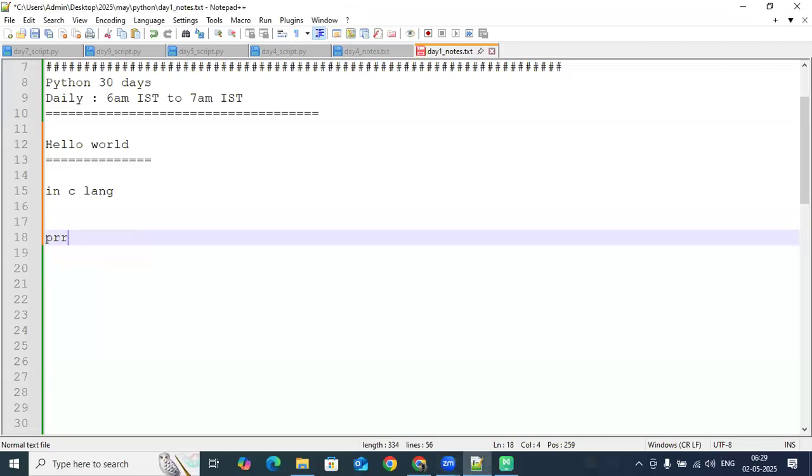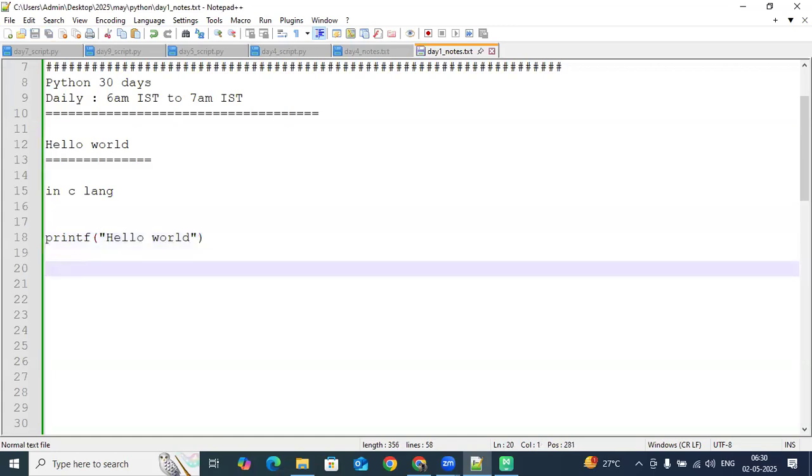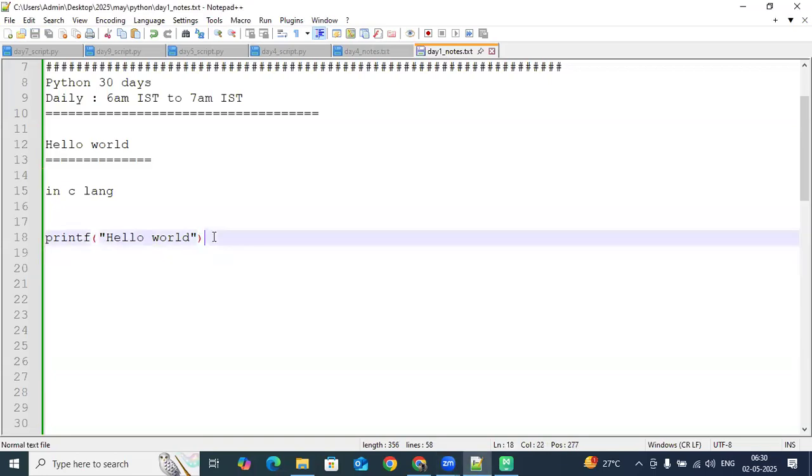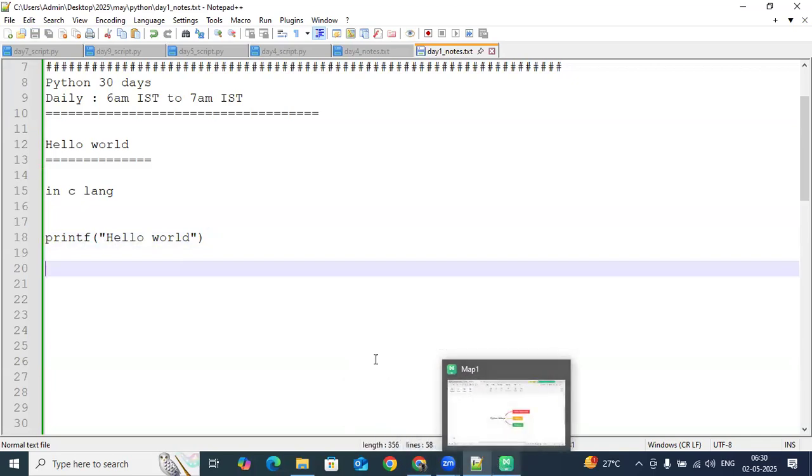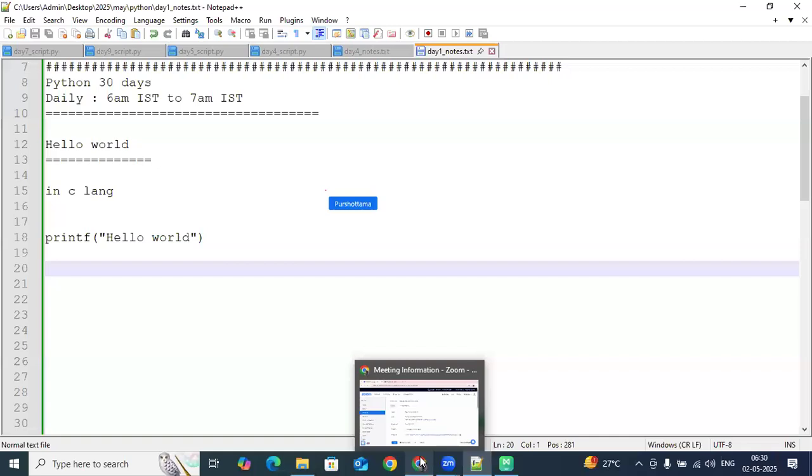If I use just printf, do you think it prints hello world? Srilata said, okay, printf hello world. Can we write directly like this, print hello world? Is it accepted by the C compiler?